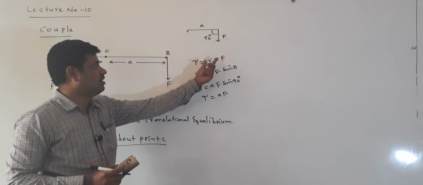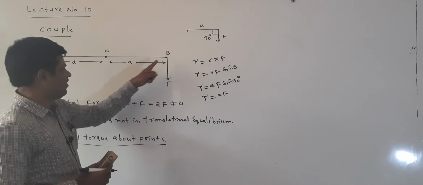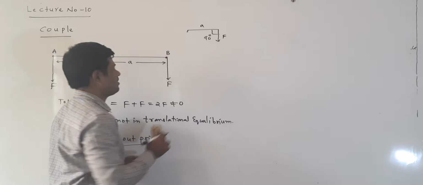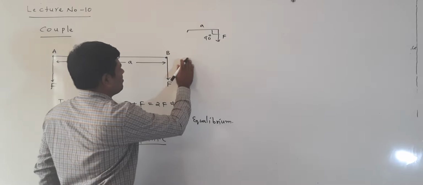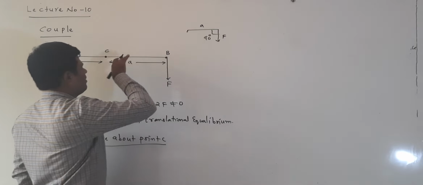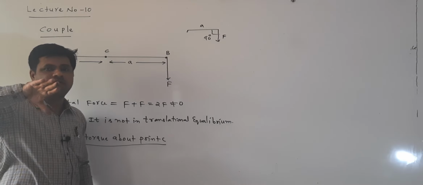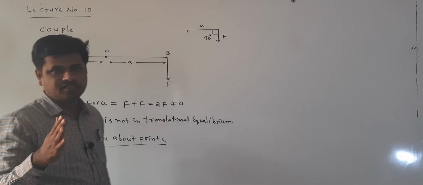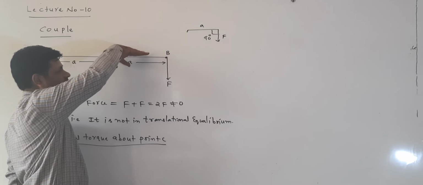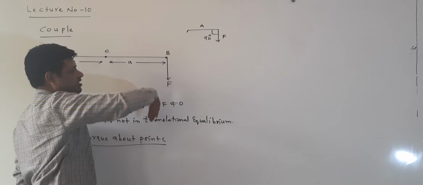Why AF? Because the angle between A and F is 90 degrees. Now for this side, this is the torque, A into F, coming in this direction. What is the direction of the torque? We can find the direction of the torque with the right hand thumb rule. I am placing the torque here and rotating like this, which gives the torque direction.